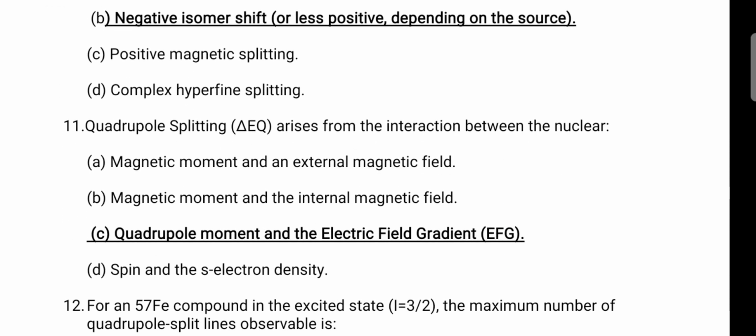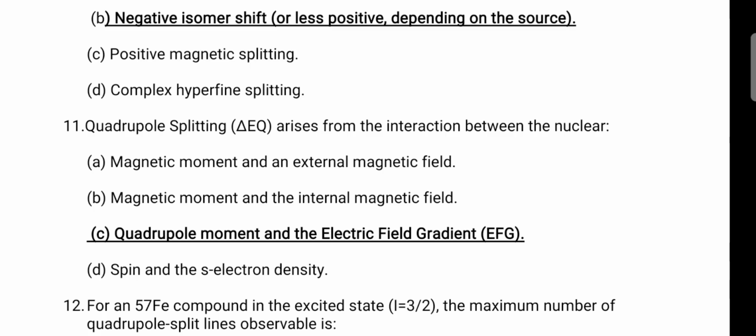Next one, quadrupolar splitting. Quadrupolar splitting means in the nucleus, if there is asymmetry, the I value may be non-zero. The nuclear spin value should be greater than 0. Then quadrupolar splitting arises from the interaction between the nuclear quadrupole moment and the nucleus. That is the I value of the nucleus, it should be greater than 0.